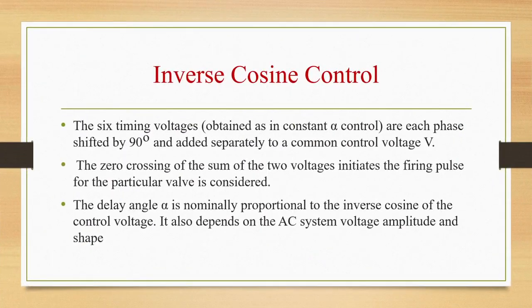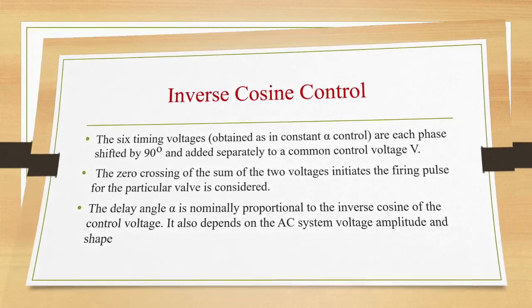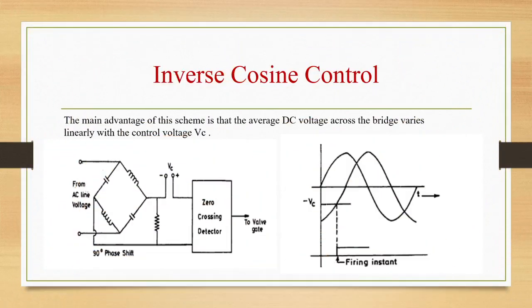There will be 6 timing voltages, each phase shifted by 90 degrees and added separately to a common control voltage, and the zero crossing of the sum of the two voltages will initiate the firing pulse for the particular valve considered. Delay angle will be proportional to inverse cosine of control voltage. So the main advantage of this scheme is that average DC voltage across the bridge varies linearly with the control voltage VC. So this is the inverse cosine control diagram.